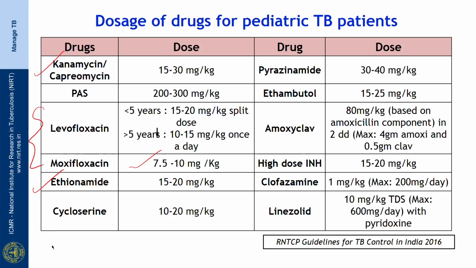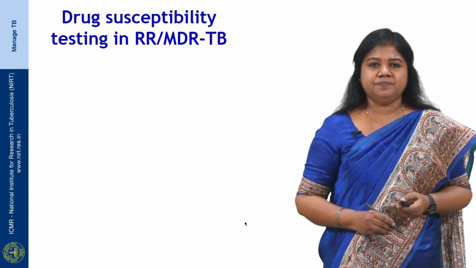Ethionamide is 15 to 20 milligram per kilogram body weight. Cycloserine 10 to 20 milligram per kilogram. Pyrazinamide is 30 to 40 milligram per kilogram. Ethambutol 15 to 25 milligram per kilogram. And clofazimine is 1 milligram per kilogram. Linezolid is 10 milligram per kilogram with a maximum dose of 600 milligram per day along with pyridoxine.